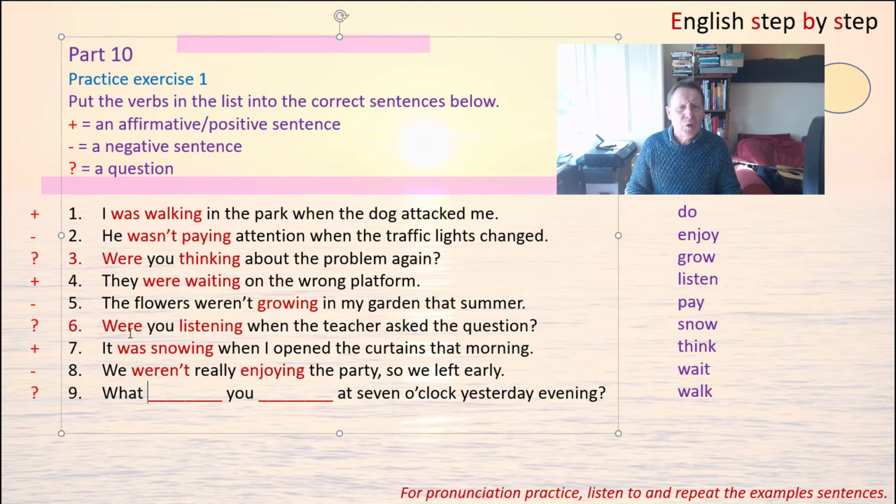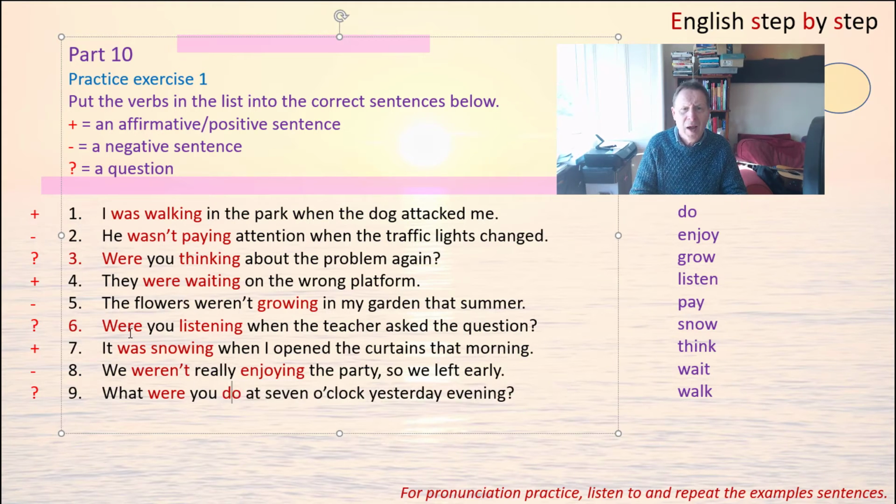Now the next one is a question with the question word what, so we need to make it a question with you, were you, and then this is a typical question about the past. What were you doing at 7 o'clock yesterday evening? So there you have all the answers to exercise 1.